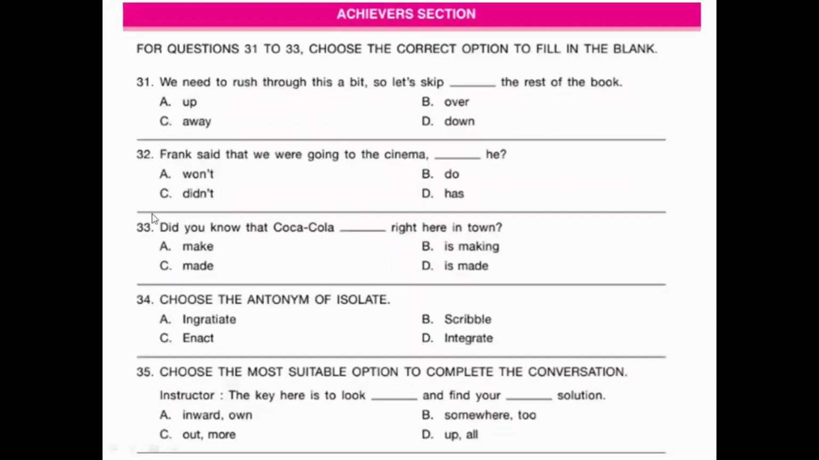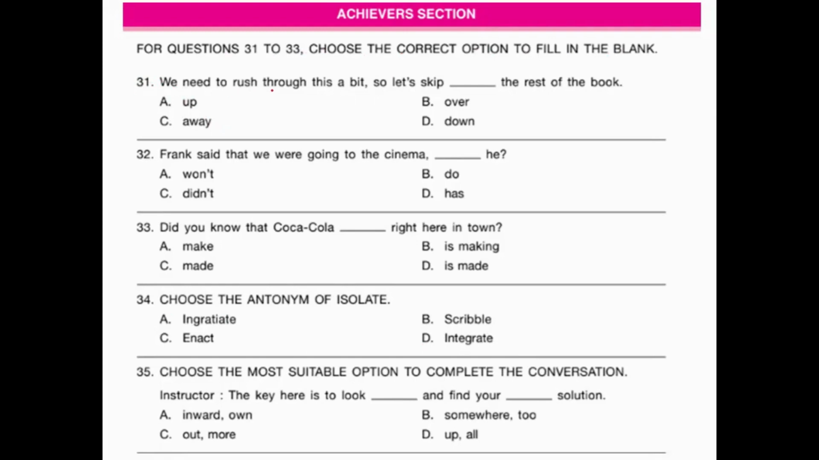Now we have the last section, that is achiever section. So as I've told you, this section you have 5 questions and you'll get 2 marks for each question. So you need to be very careful. This is a very good chance to score good marks. Okay. For questions 31 to 35, choose the correct option to fill in the blank.